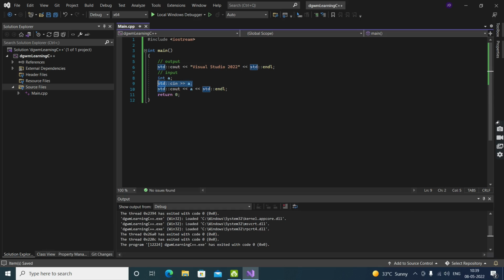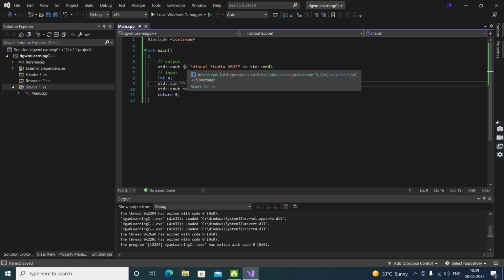And here what we are doing is standard C in. cin is computer input. The computer is going to take the input. While outputting, I just used the angular brackets like this, but while inputting, we do it like this. It is just a syntax.